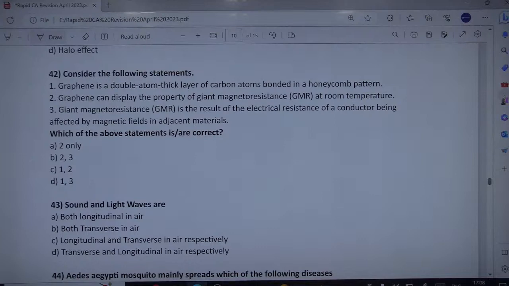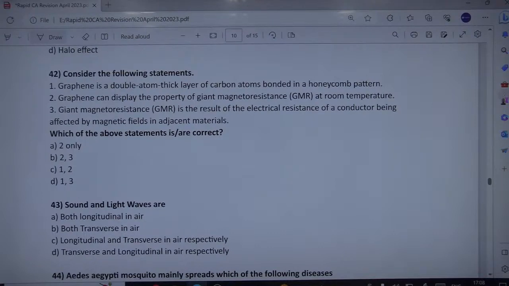Fine, indeed this is a carbon atom bonded in a honeycomb pattern, but is it a double atom thick layer? That's what we need to check. Graphene can display the property of giant magnetoresistance (GMR) at room temperature, and giant magnetoresistance is a result of electrical resistance of a conductor being affected by magnetic field in adjacent materials. So GMR has been defined in this third statement. Fine. Let us check it out.